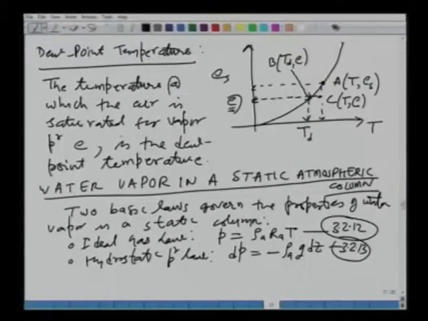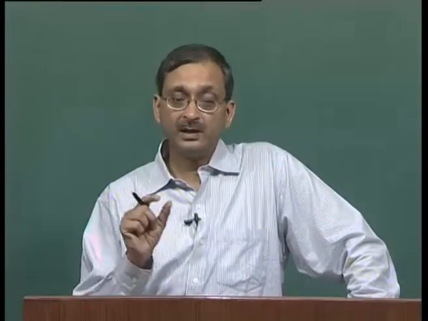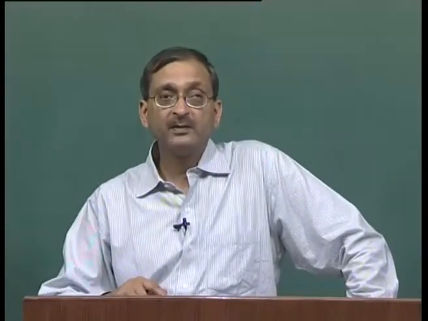I am sure you have seen stationary water in your fluid mechanics earlier. What is the pressure? Pressure is rho g z. As we go down into a reservoir or in a pool of water, the pressure increases as rho g z or the height, rho g h. In this case, we are going up in the atmosphere. So, the pressure will vary as rho g z. We have taken a strip. So, it is dP is equal to negative rho_A g dz. Negative we have taken because as we go up, the pressure will be decreasing.